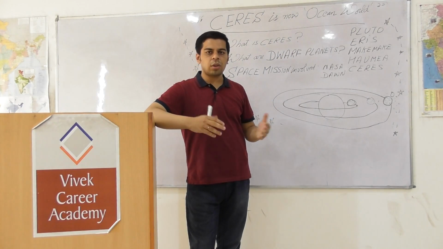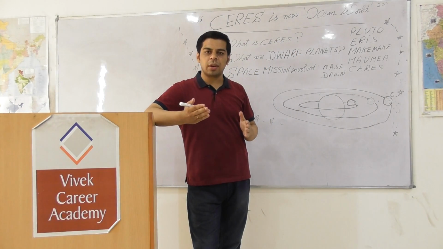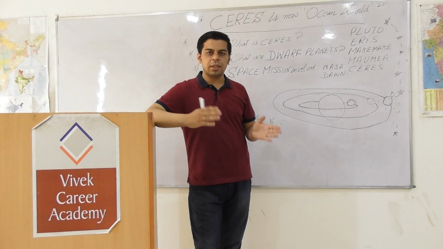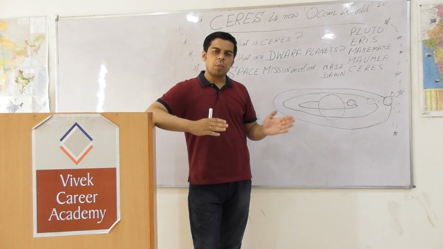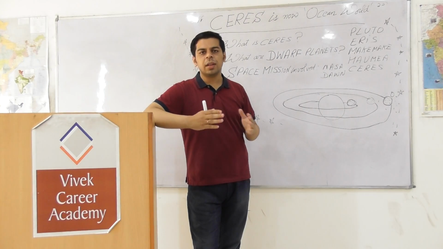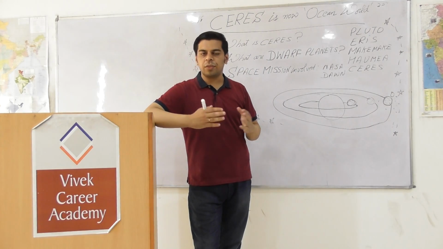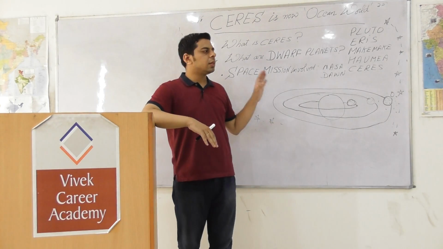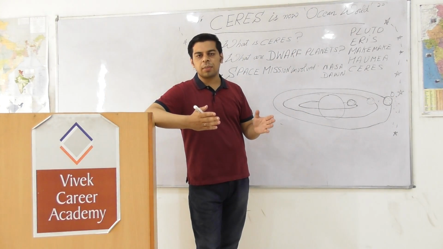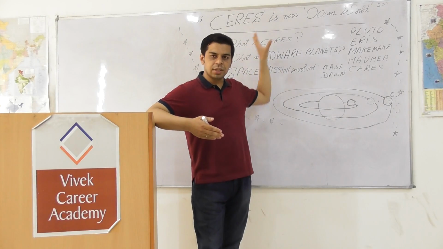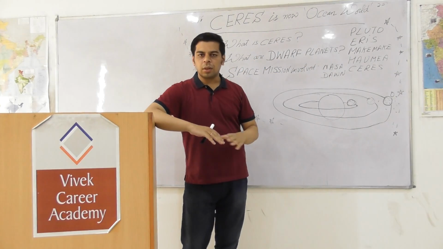So this generates a lot of hope, and the term ocean world means that there is water in the solar system and beyond, because we are trying to locate water in extraterrestrial bodies, in the outer planets, or even in our own solar system, because there is a possibility some microbial life might be thriving, and it gives the base that we might decode some ancient life form which might have existed at that time. So this is where this theme comes. Straight away a question can also be framed: which of the following bodies holds water? In that case, if Ceres is one of the options, it can be picked. So this is what the term ocean world signifies.